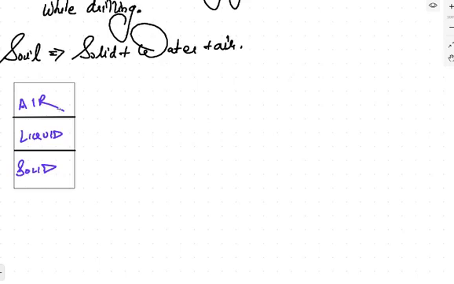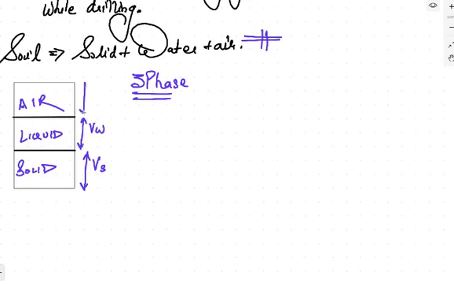It means that if you will define the soil, you can say that the soil can be classified into two different phases, in which the soil can be described as a three-phase case. Also the soil can be classified as a two-phase case. Three-phase का मतलब होता है, in that particular case, all these three things will be present. The liquid will also be present, the solid will also be present. Let's say the volume of solid is Vs. The volume of the liquid is Vw. The volume occupied by the air is Va. This is the three-phase diagram in which all the three things are present.